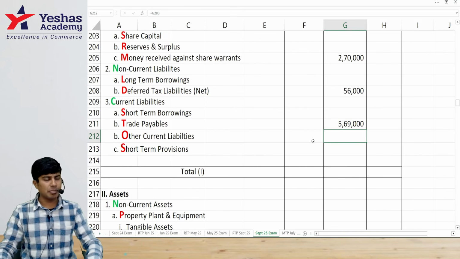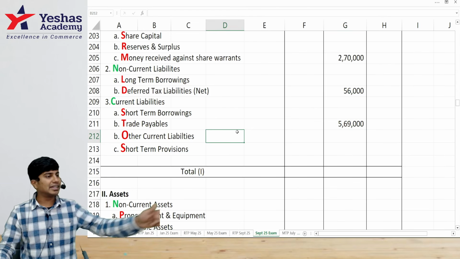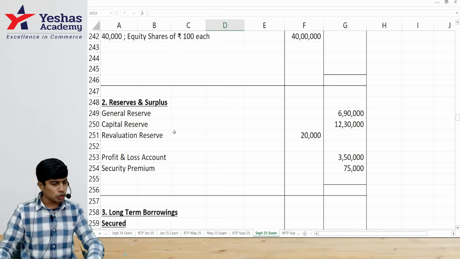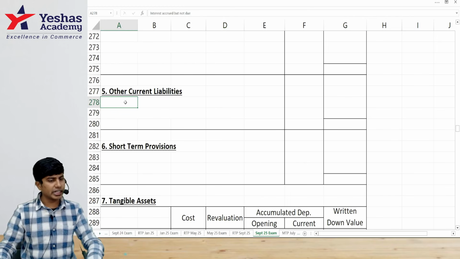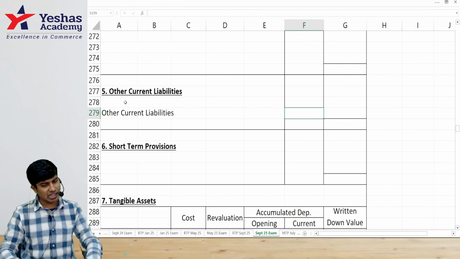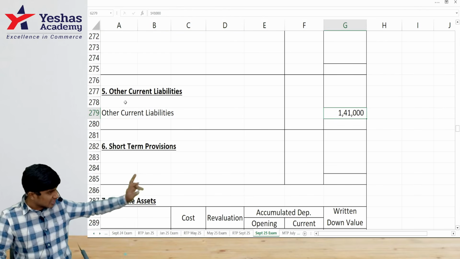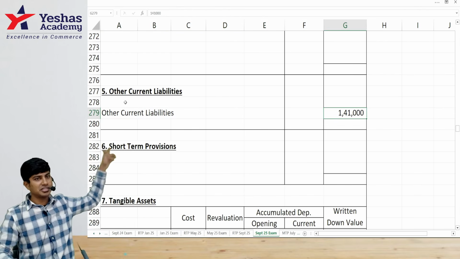Balance sheet, other current liabilities, but I won't write. You know why? That interest will come, no? So I'll open one notes to accounts. In notes to accounts, other current liabilities, I'll write other current liabilities. Other current liabilities is 1 lakh 41. Other than other current liabilities, there are some other current liabilities in other current liabilities.